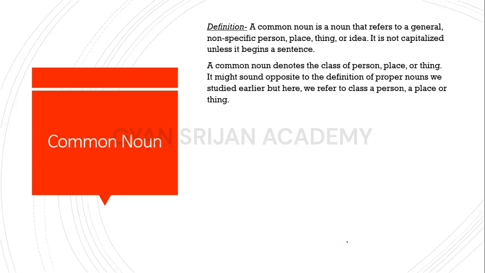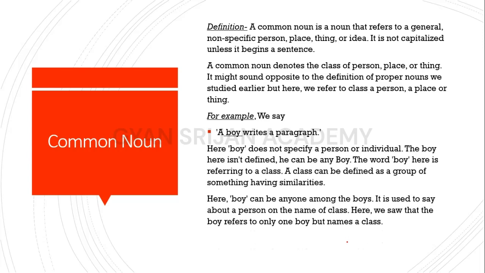So let's see some examples. For example, we say a boy writes a paragraph. This is the same example we used just now. So is it a proper noun or a common noun? It is a common noun. Now we are going to the explanation of why it is a common noun. Here boy does not specify a person or an individual. The boy here is not defined.